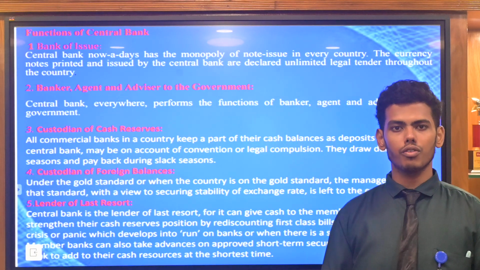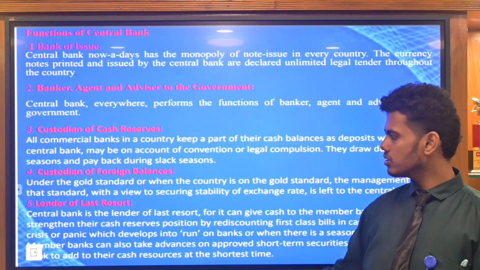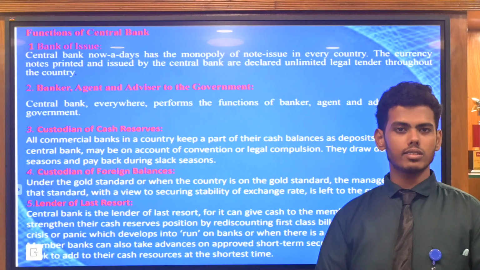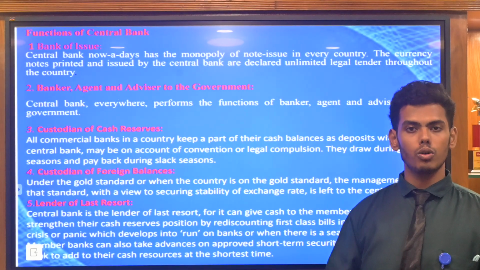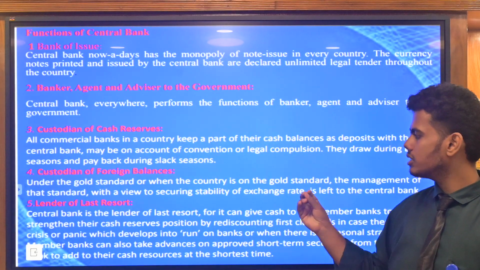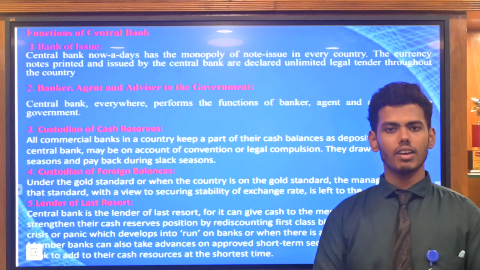And custodian of foreign balances. What is the custodian of foreign balances? That is the gold standard. Having the gold standard, the gold rate, and everything, we have the stability of exchange, that is what we have to give.